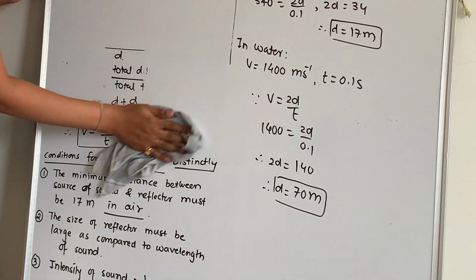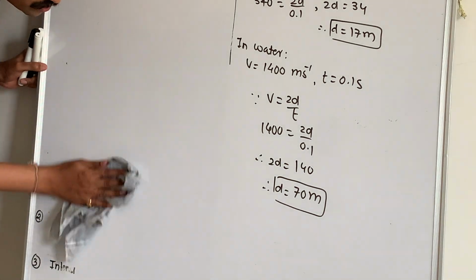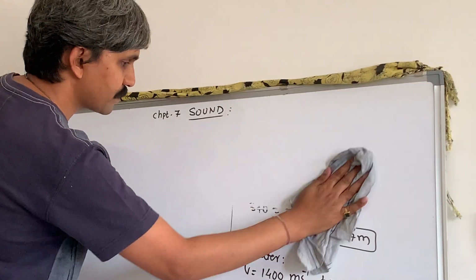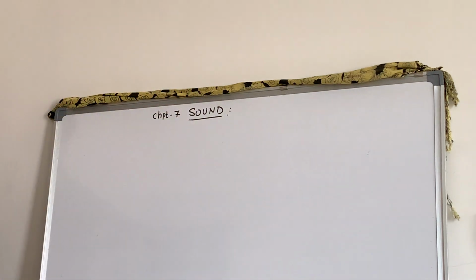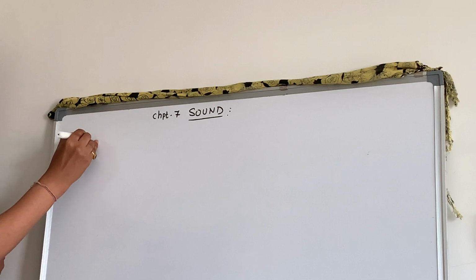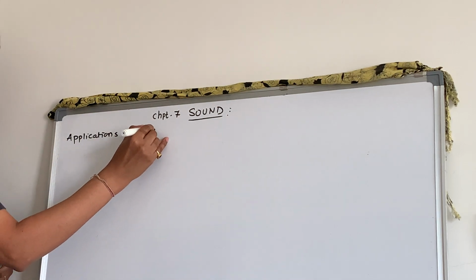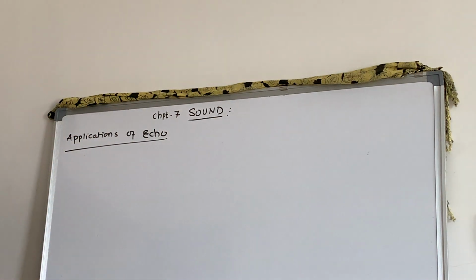What are the uses of echo? Right? We'll go with what are applications of echo. Now echo finds its application in two cases.